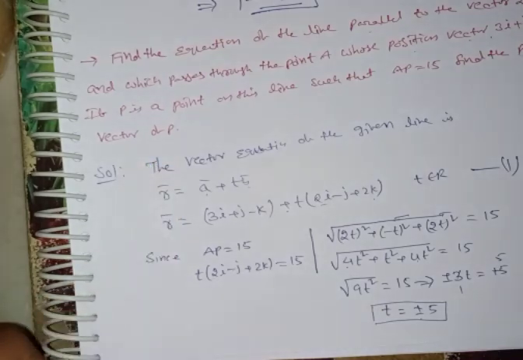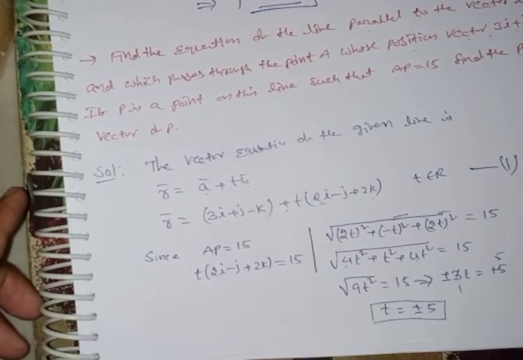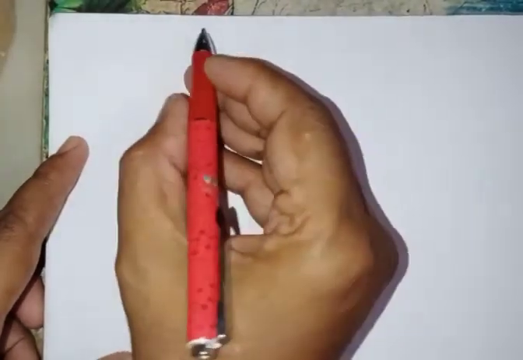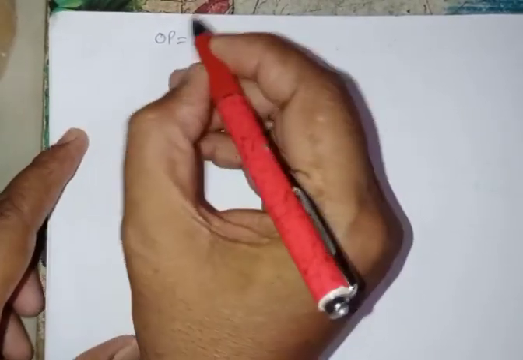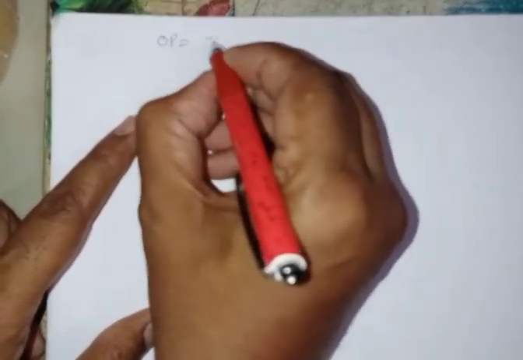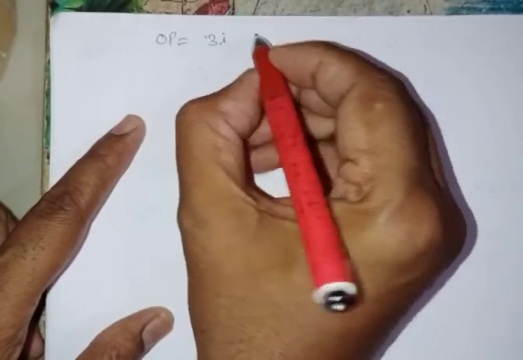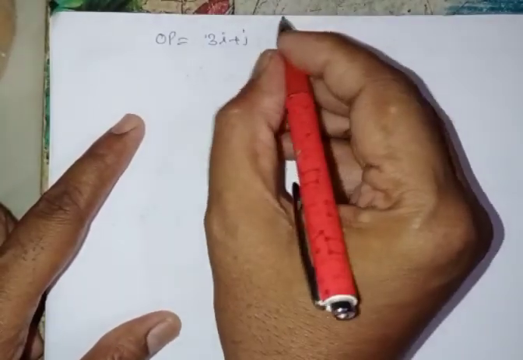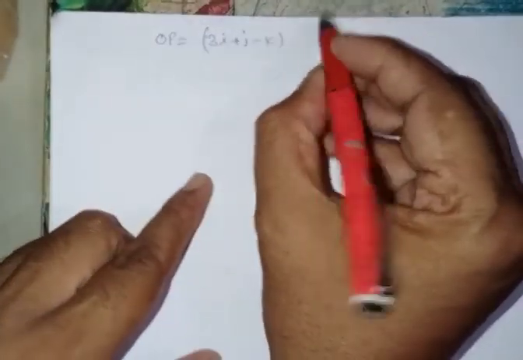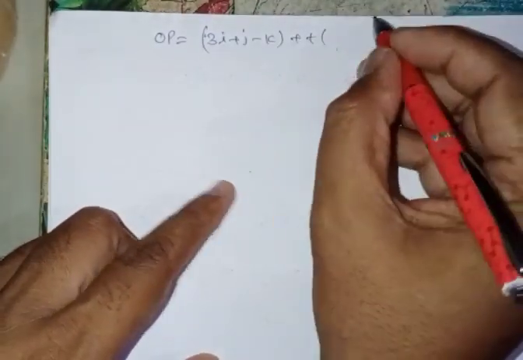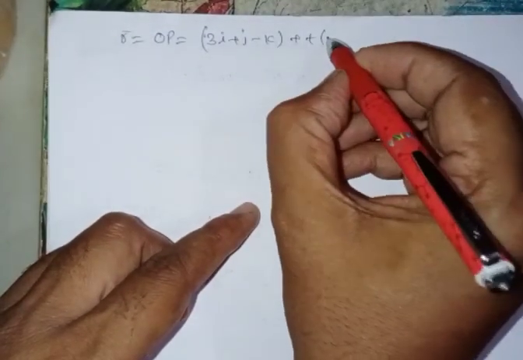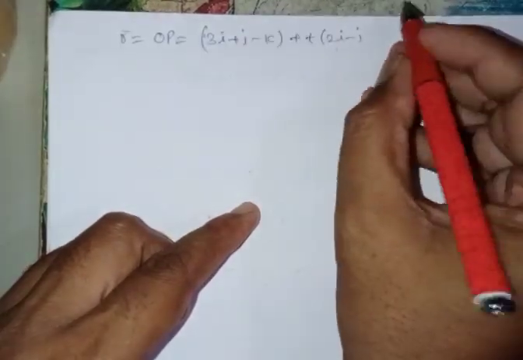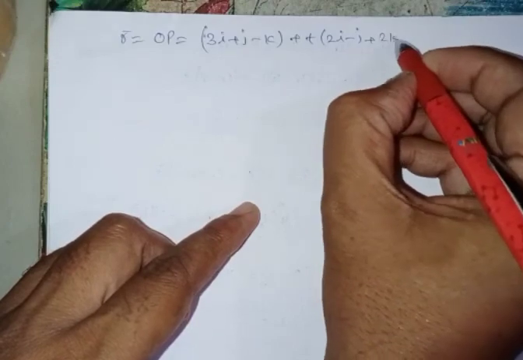Therefore OP is equal to, you can substitute here, 3i plus j minus k plus t into (2i minus j plus 2k).